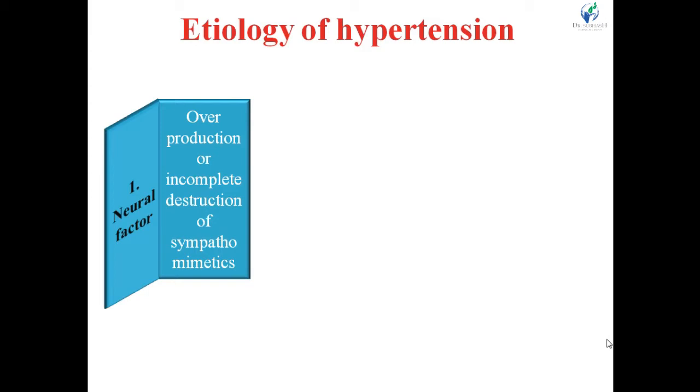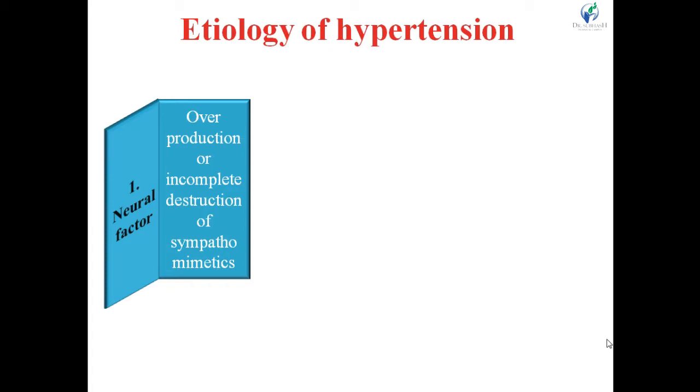Overall, the increasing blood concentration of the sympathomimetics leads to increasing cardiac output and elevation in the peripheral resistance. And these both conditions, increasing cardiac output and increasing peripheral resistance, combinedly cause the increasing blood pressure, that is hypertension. The abnormal levels of noradrenaline, adrenaline, dopamine, these are the catecholamines, sympathomimetic neurons, as they are generally known. And they are noradrenaline, adrenaline, dopamine, serotonin.